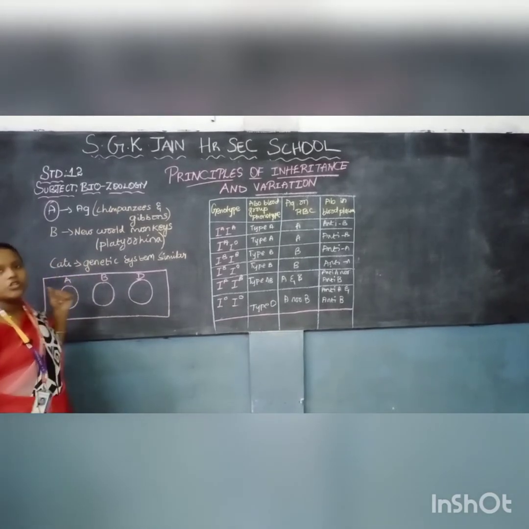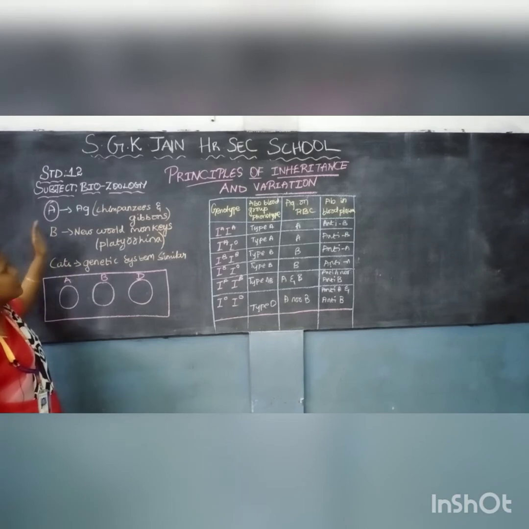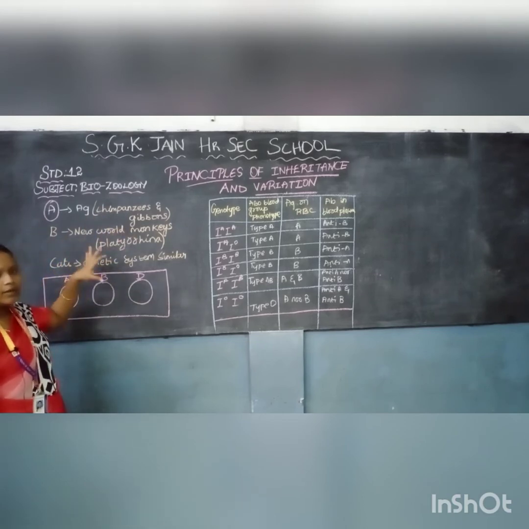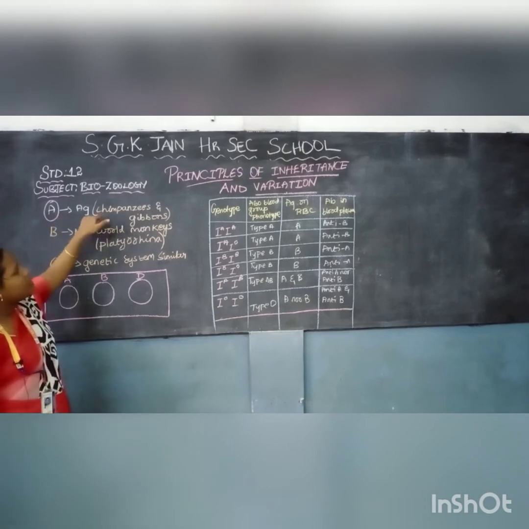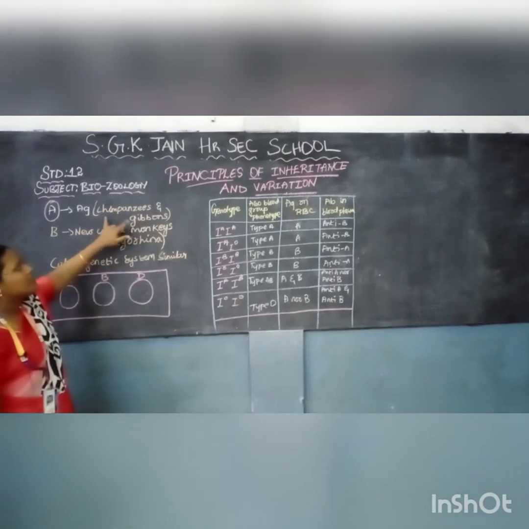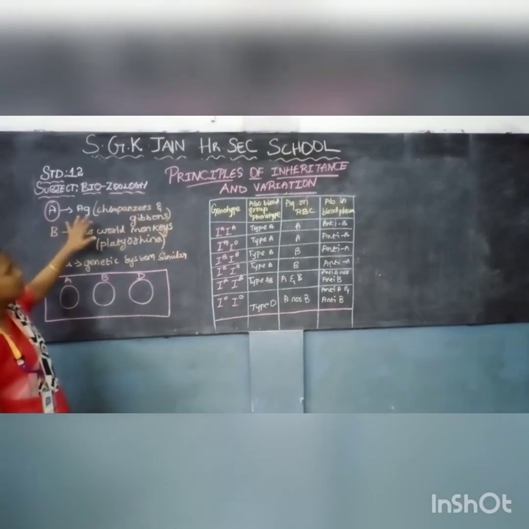So as a continuation of human blood groups, we are going to see this. This is the A antigen. Our human blood group is compared with other animals, just a basic comparison. The A antigen is compared with chimpanzees and gibbons. So we, chimpanzees and gibbons have the same A antigen present on the blood surface.